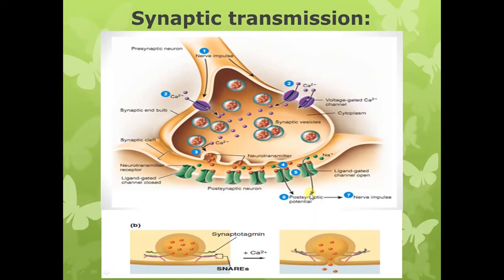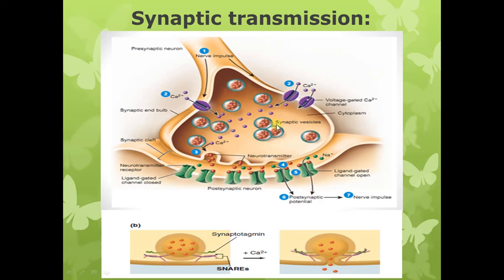After studying the structure of the synapse, we can very quickly go through the events of synaptic transmission, and these events of synaptic transmission are almost the same as you have studied in neuromuscular transmission when you did the nerve and muscle physiology.